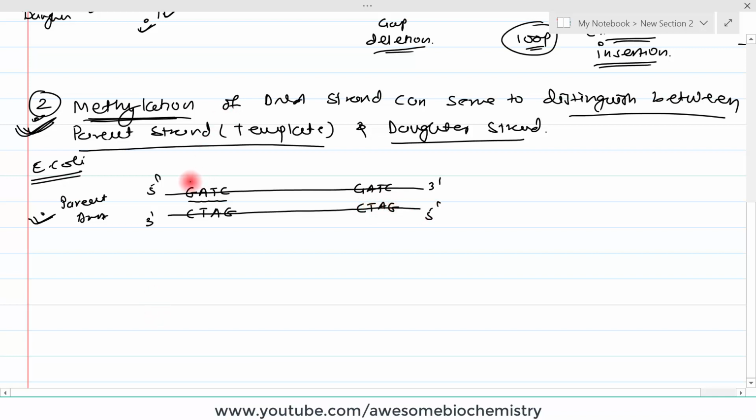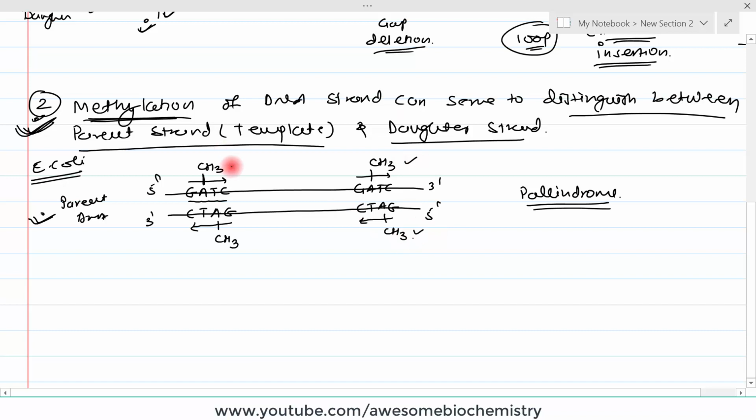Now you can look into this. This is GATC, and on the opposite strand 5' to 3', it is also GATC. Here also GATC, and here also in the reverse it is GATC. So this is a palindromic sequence. This GATC sequence is important. Why? Because the adenine molecule is methylated in the parental DNA. So this adenine of the GATC sequence is methylated.